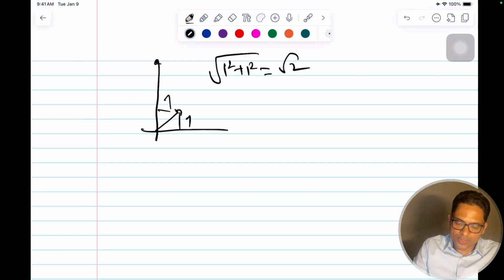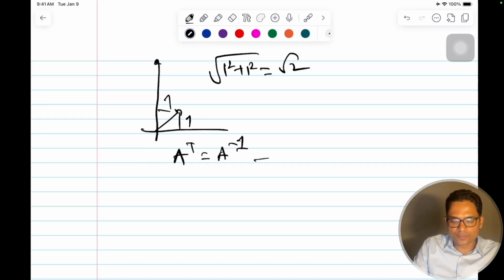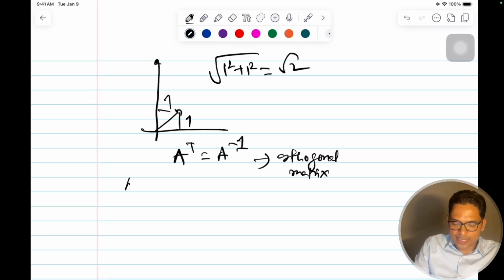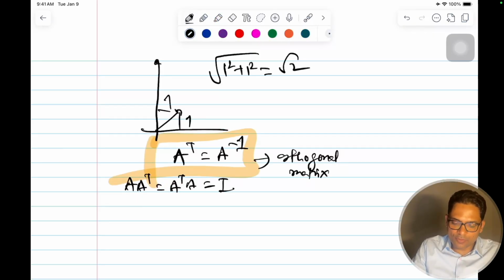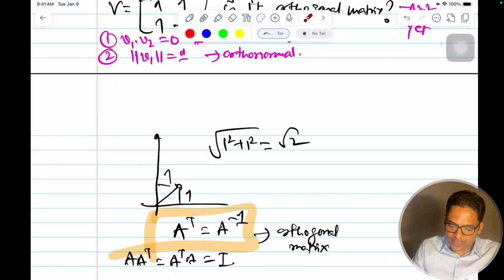And what is the beautiful property of an orthogonal matrix? That Q transpose is equal to Q inverse for an orthogonal matrix, because Q transpose Q is equal to I. So this is a very beautiful property. And why am I telling you this? Because calculating transpose is easier than inverse. That's why we are moving from inverse to transpose. Transpose is just flipping rows and columns. Inverse is a cumbersome problem, and we may also not be able to calculate the inverse if the determinant is 0.